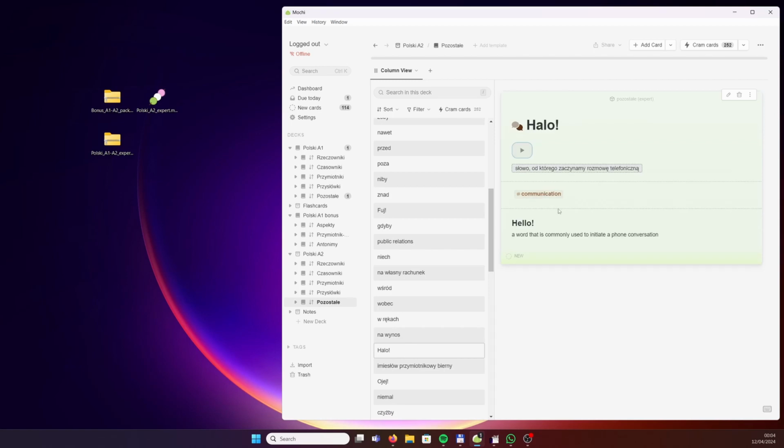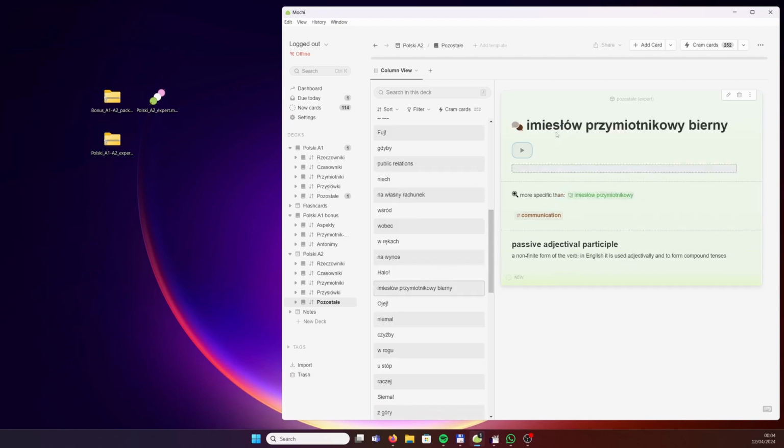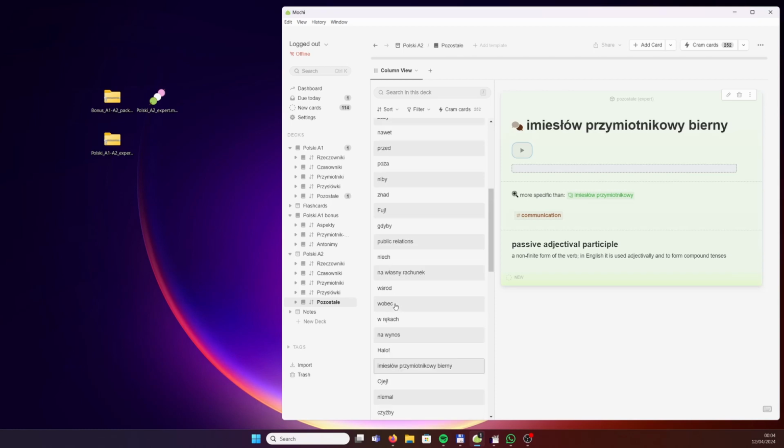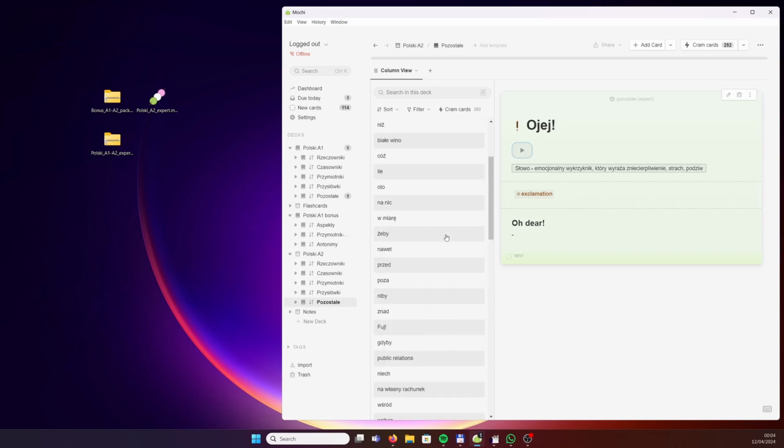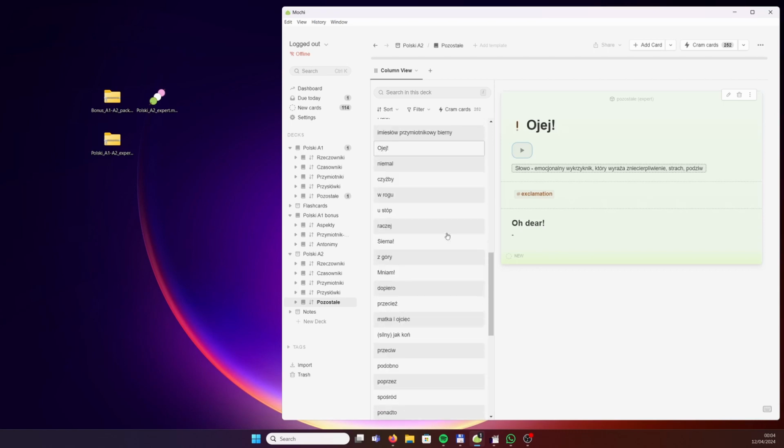halo, which is like hello, but only when you want to initiate a phone conversation. We've got complicated grammatical terms. I'm not saying it's the most important thing, but it's also included because it is featured in the Hurra po polsku textbook at the A2 level. We've got exclamations like ojej, oh dear, and many, many more. Oh, and I have just thought about one more thing. Let's see if I can find an example.